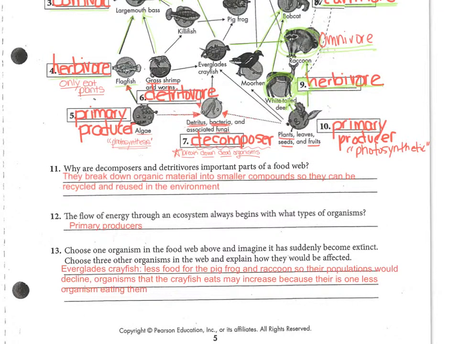Go ahead and check your answers. For number 11, they're important because they break down organic material into smaller compounds so that they can be recycled and reused in the environment. Number 12 should be primary producers. And number 13, your answers may vary. I chose the Everglades crayfish for my example. If the Everglades crayfish was to suddenly become extinct, there would be less food for the frog and the raccoon, and so those populations would decline. And then the organisms that the crayfish eat may also increase in their population size because of the fact that there's one less organism eating them.